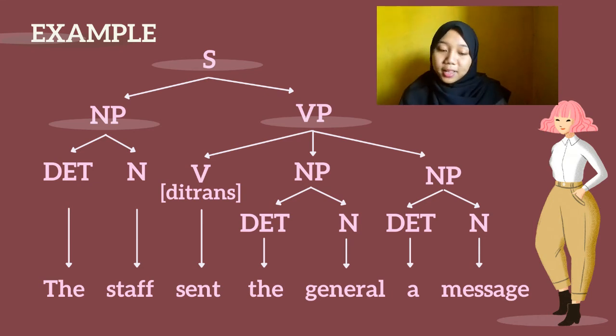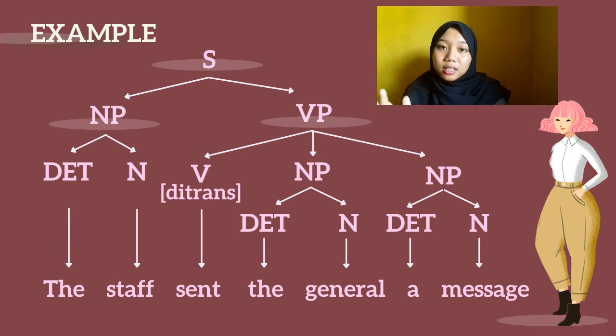For example, the staff sent a message to the general. We can look here. We need a preposition before the general because it is the indirect object. We need to add a preposition before the indirect object when we change the position of both objects.